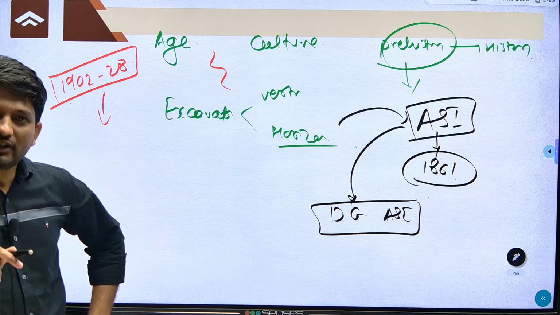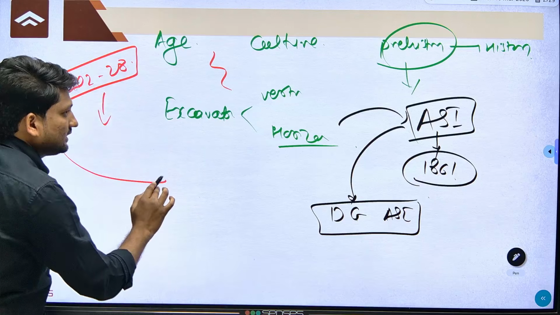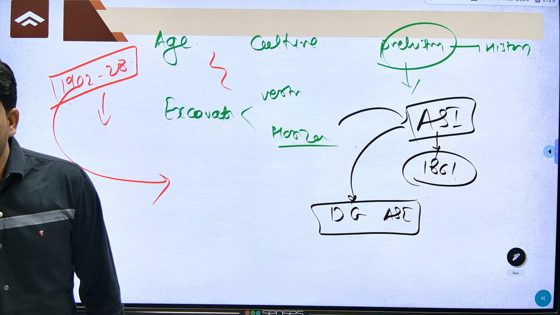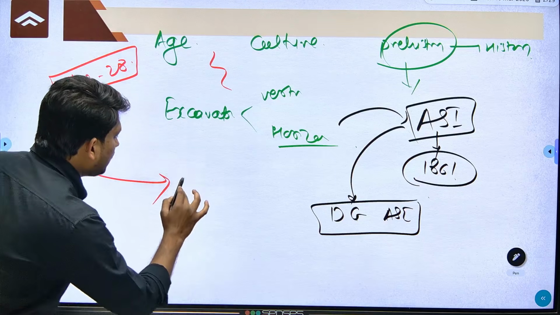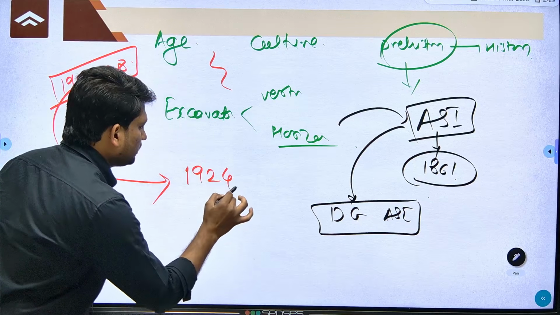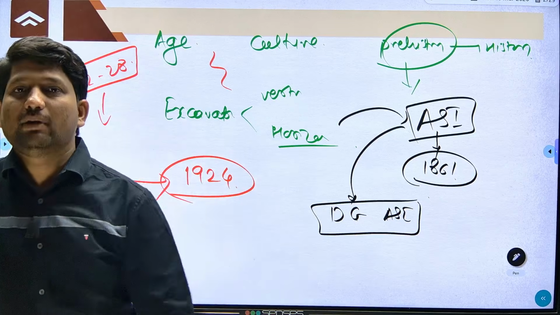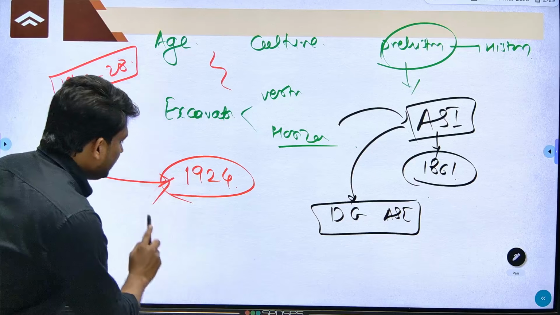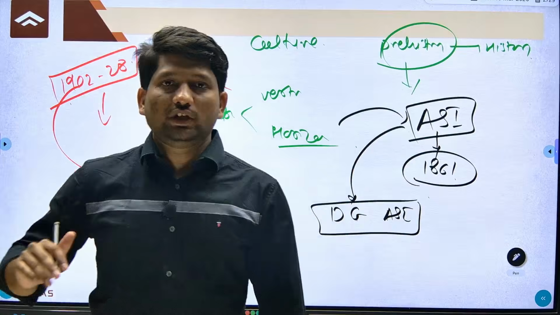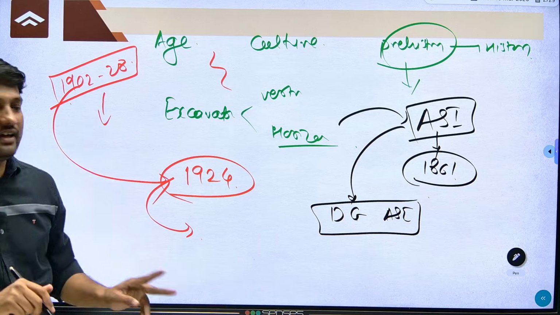Remember, John Marshall was the Director General who announced this. Yes, Kishore is correct. John Marshall was the Director General of ASI who announced the discovery of the Indus Valley Civilization in 1924. Just 2 years back, we completed 100 years of this announcement of the discovery of IVC. So it was announced by John Marshall. John Marshall was not the first Director General, remember.